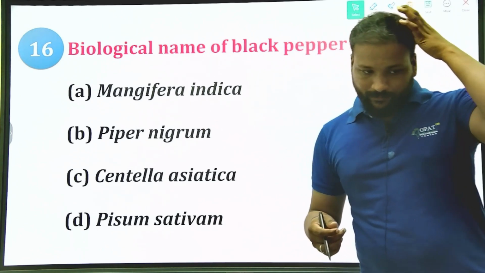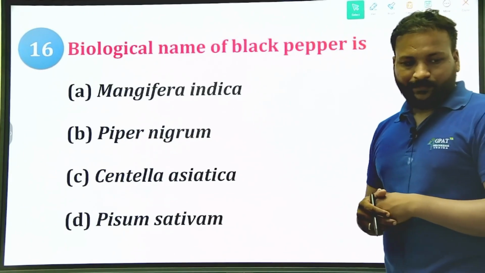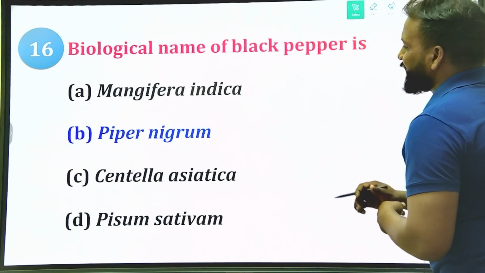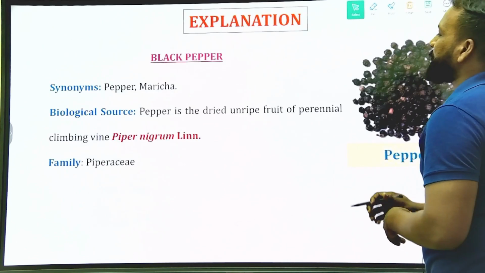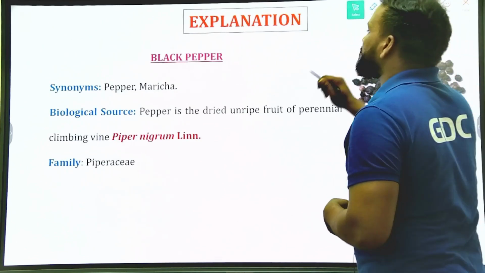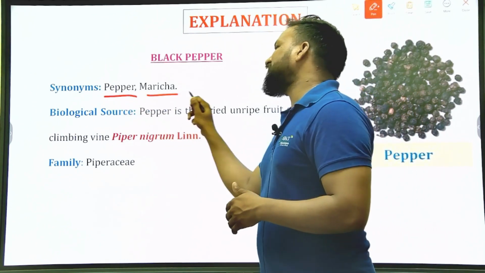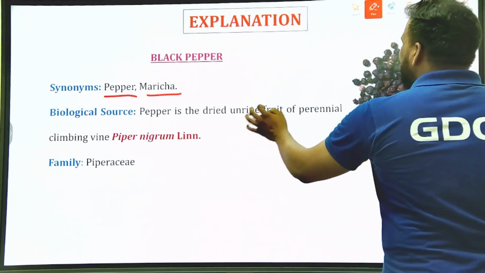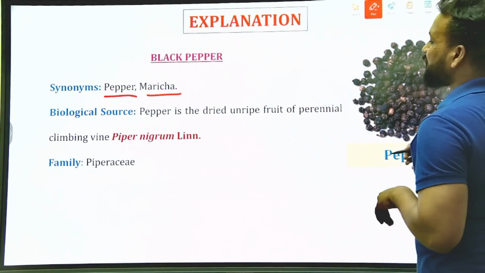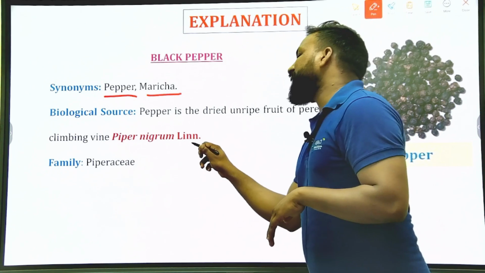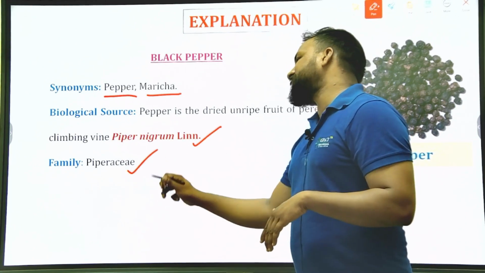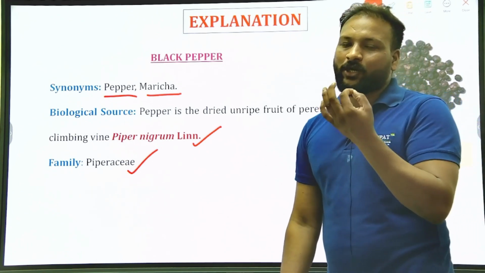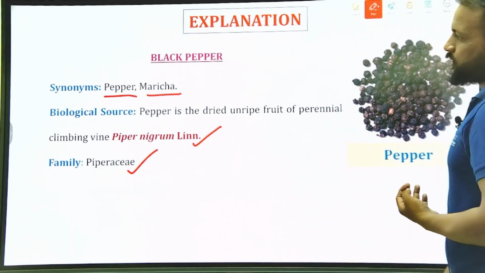Pisum sativum. What's the right answer? So let us check the right answer. Yes, option B, Piper nigrum. The synonym of black pepper is pepper, maricha, and it is obtained from the dried, unripened, perennial climbing vine of Piper nigrum, family Piperaceae, and the chemical compound is piperine. Piperine alkaloids. Clear? So that's it.